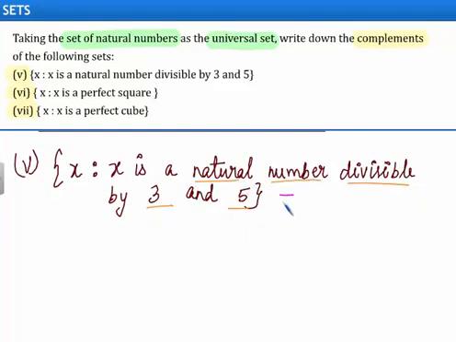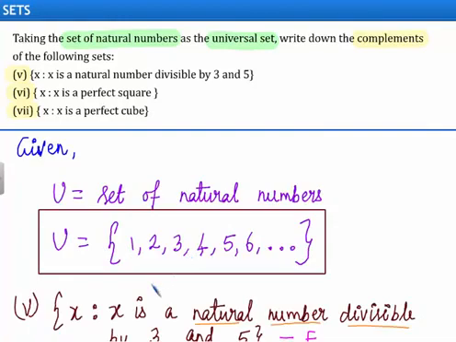Let us assume this set as set E. Therefore, E complement will be equal to the set of all elements which are in the universal set but not in the set E.